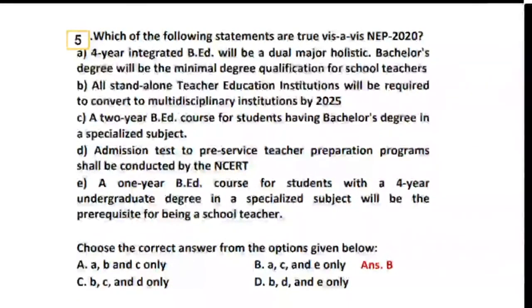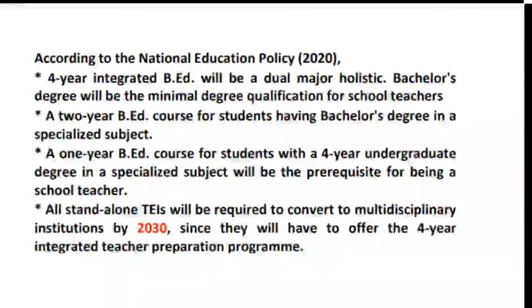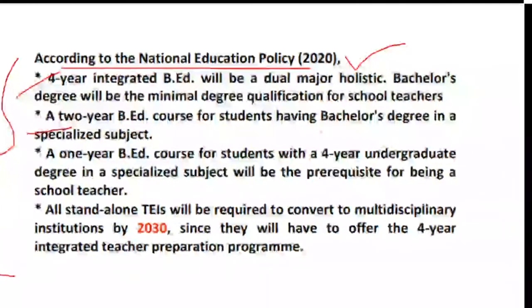Okay, coming to question, that is the same points I have highlighted also. So according to the National Education Policy 2020, what all the things are required. So 4-year integrated courses, 2-year B.Ed courses, 1-year B.Ed courses with a specialized subject. A standalone institutions, yes, they will be converted to multidisciplinary, but by 2030. I have purposely highlighted this in red. So in case you get such a question also, you can attempt this question. Just remember that the target is not 2025, the target is 2030.